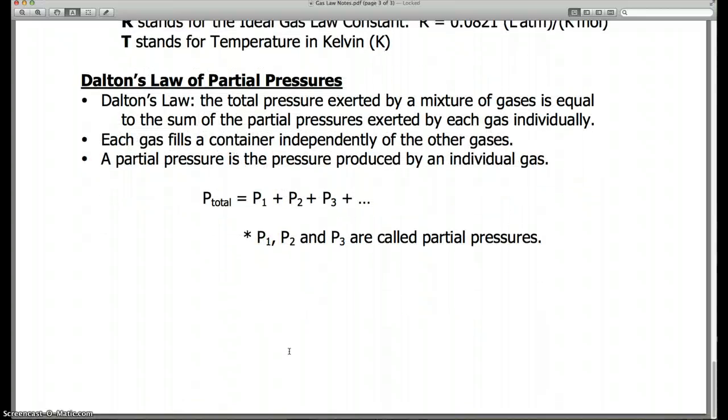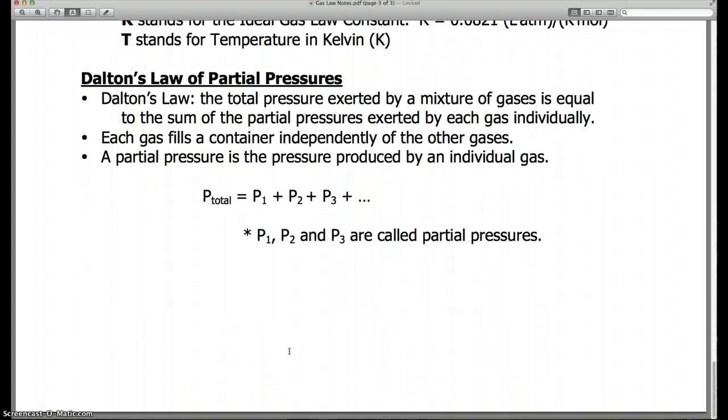The last thing I want to talk about, I'm going to come back to the ideal gas law. The last thing I want to talk about in this video is Dalton's law of partial pressures. Basically what it means is if we have a mixture of gases, like in a scuba tank for scuba diving, swimming underwater, the total pressure in that scuba tank is created by each individual gas creating its own pressure. So each gas fills the container independently of the other gases.